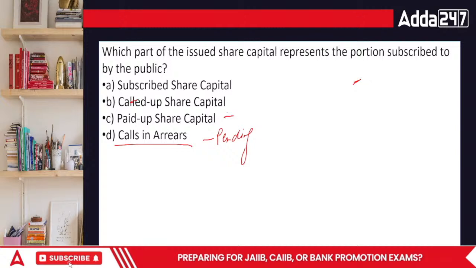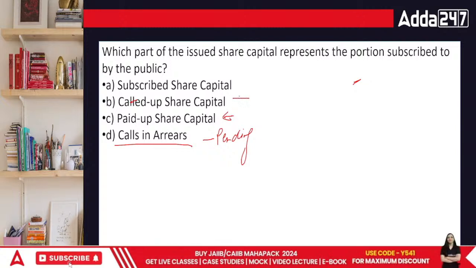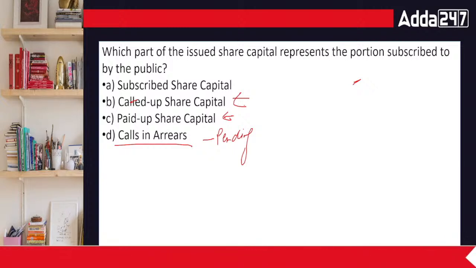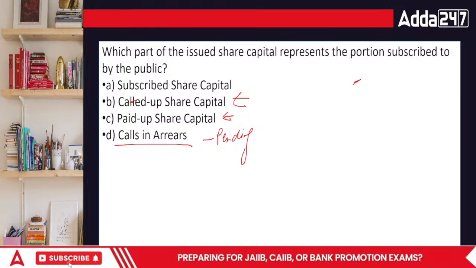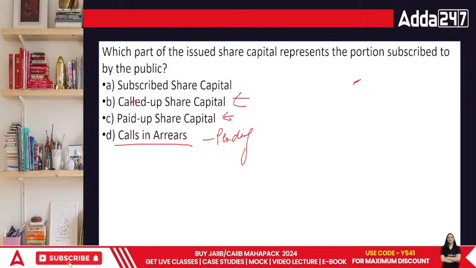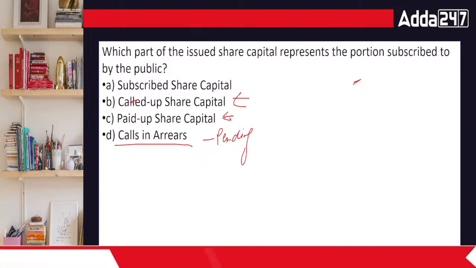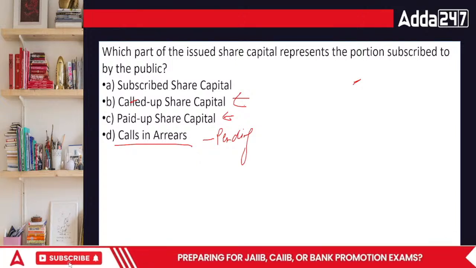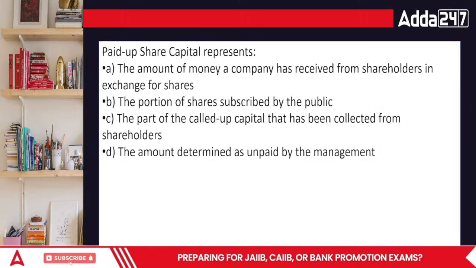Paid up means the amount which they have actually paid. Called up means the amount which the company has asked people to pay. While subscribed is basically the one which they have taken. I think this question itself is very self-explanatory. The portion subscribed to by the public is subscribed share capital, right? That is subscribed share capital.